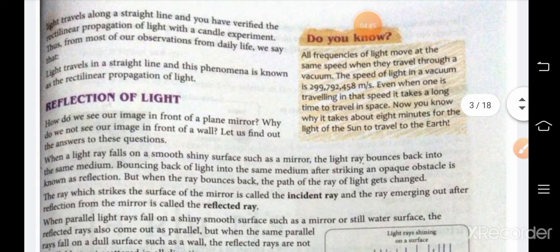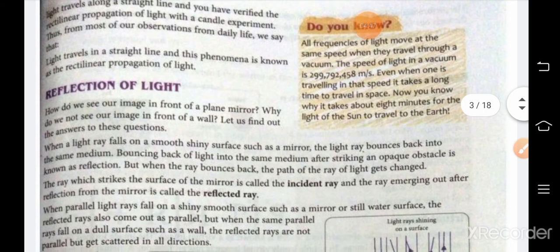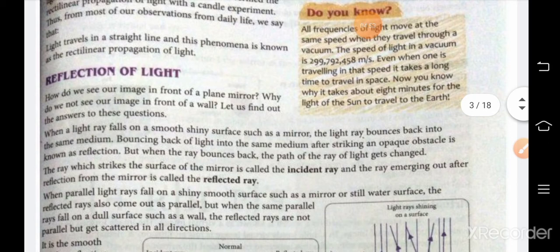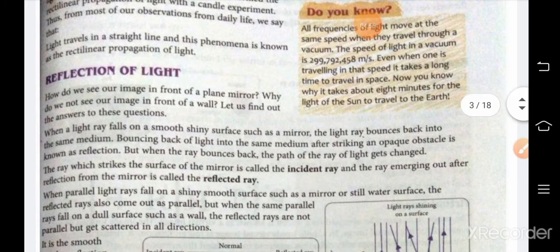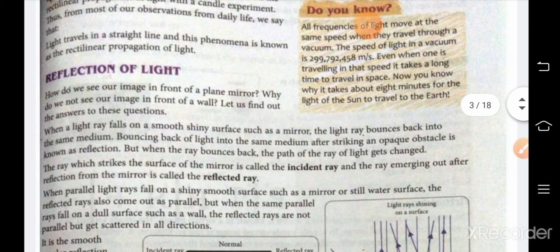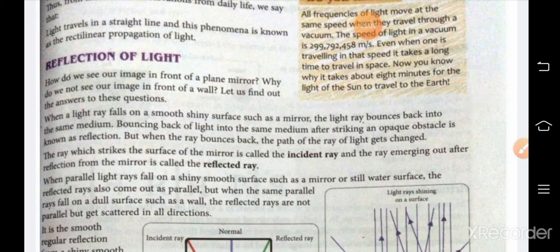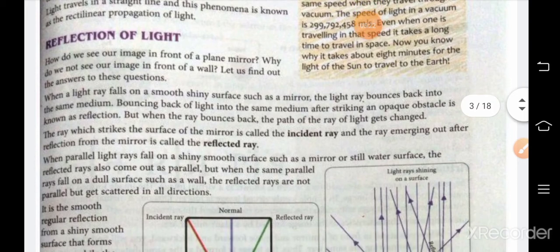All frequencies of light move at the same speed when they travel through a vacuum. And the speed of light in a vacuum is 299792458 meters per second. In short, you can say it is approximately 3 into 10 to the power 8 meters per second. Even when one is traveling at that speed, it may take a long time to travel in space. And the light of the sun reaches the earth in 8 minutes.